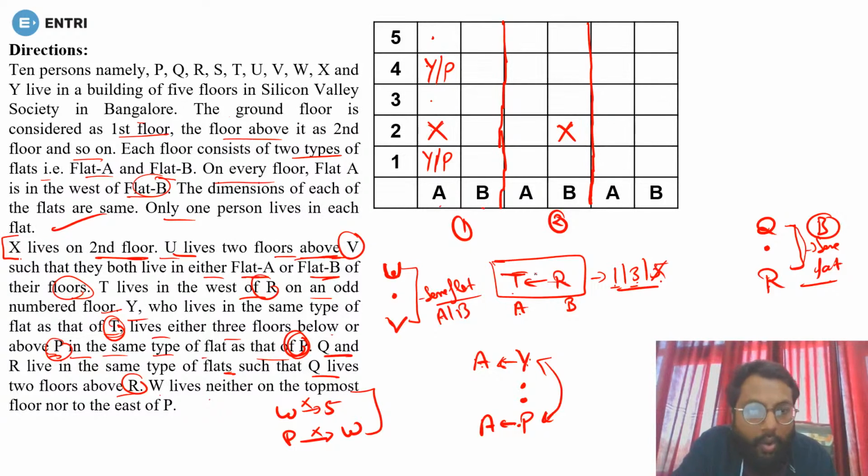Yes or no? Now to the immediate west of R, it should be T. So they can be on the 1st floor, but on the 1st floor there are already Y and P. Someone else should come there. So it means you must have R and T here, and leaving one floor above R, there will be Q. Yes or no? Is it clear? Now if you want to put Y and P, Y and P come at these two positions, or Y and P can come at these two positions.